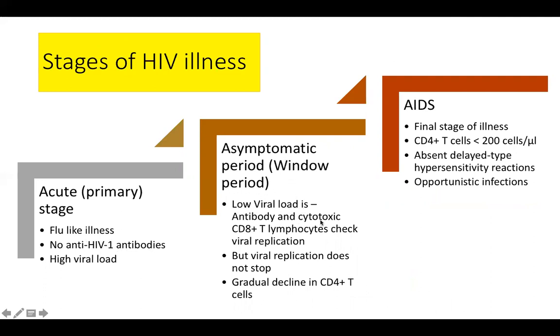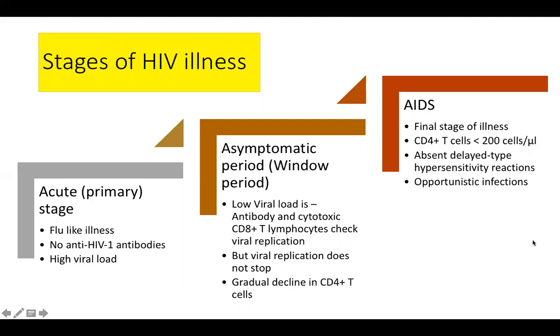So antibody and cytotoxic T lymphocytes check viral replication. So viral load goes low, but it does not stop. It is continually multiplying, and there is gradual decline in CD4 T cells. AIDS is the final stage, when the CD4 T cells gradually declining reach a threshold limit of 200 per microliter. So delayed type hypersensitivity reactions are lost.